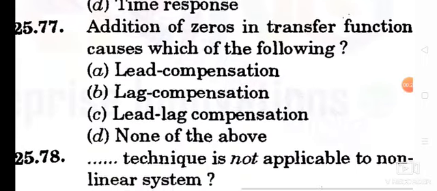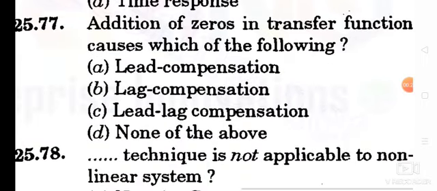Question number 77. Addition of zeros in transfer function causes which of the following. Option B, lag compensation is the correct answer.